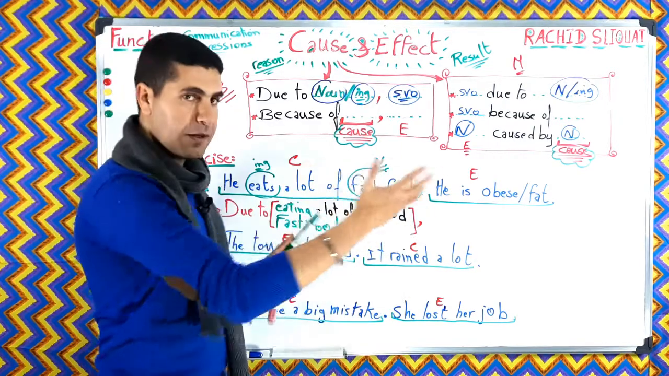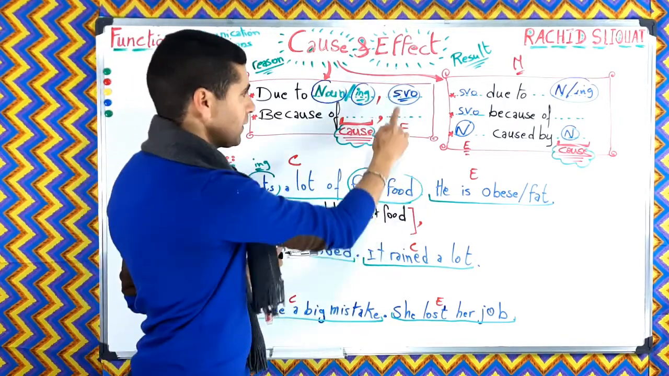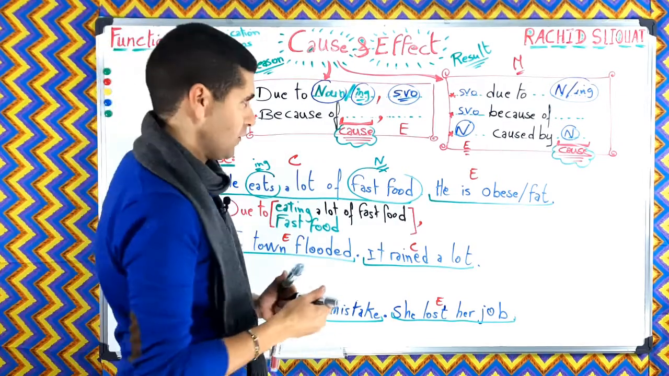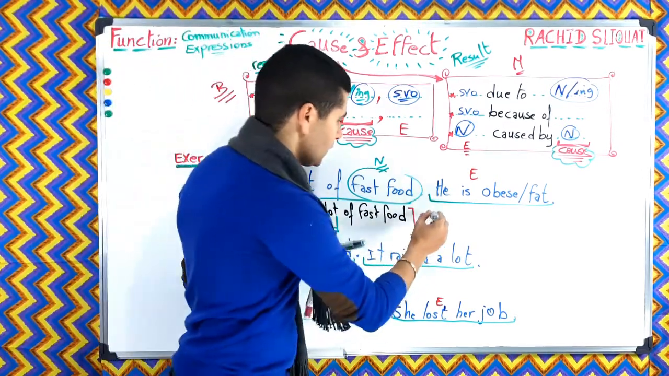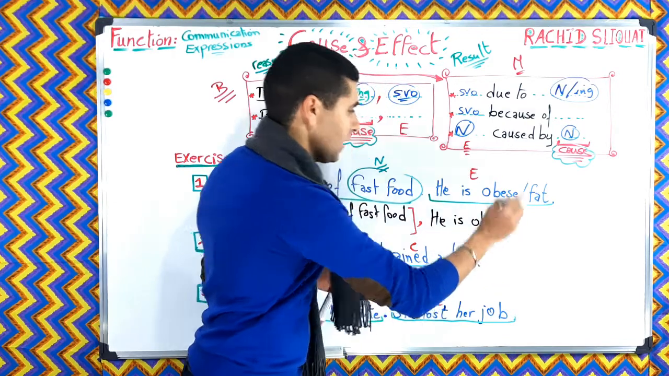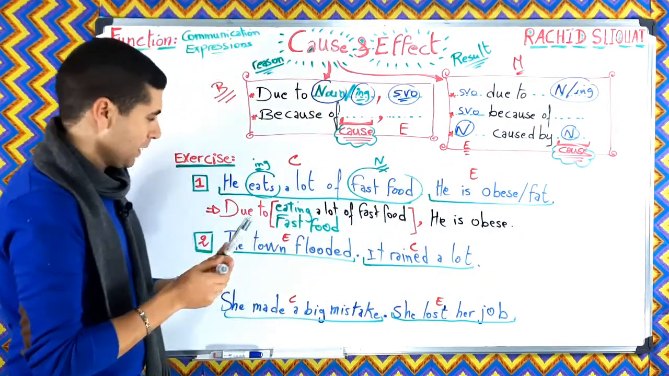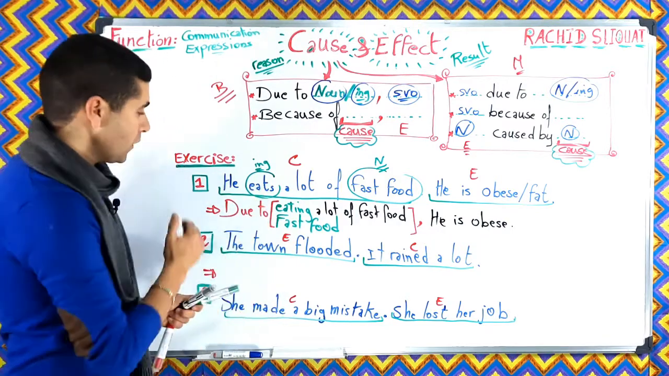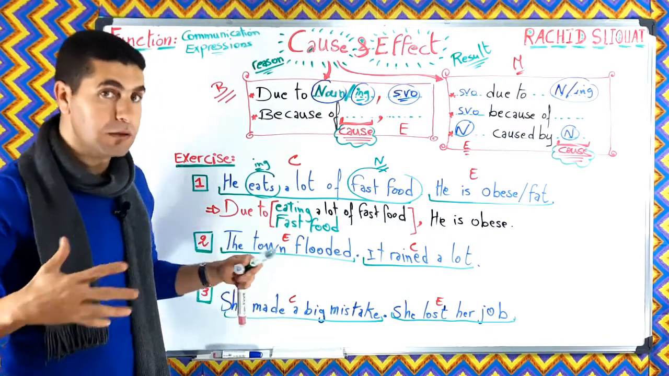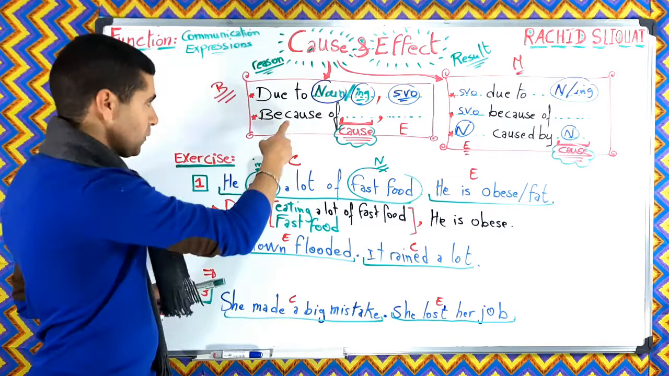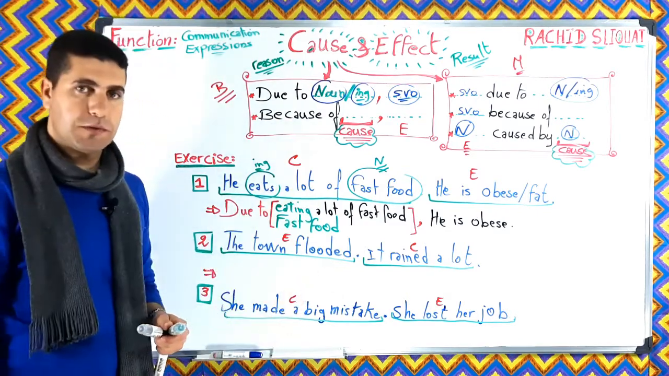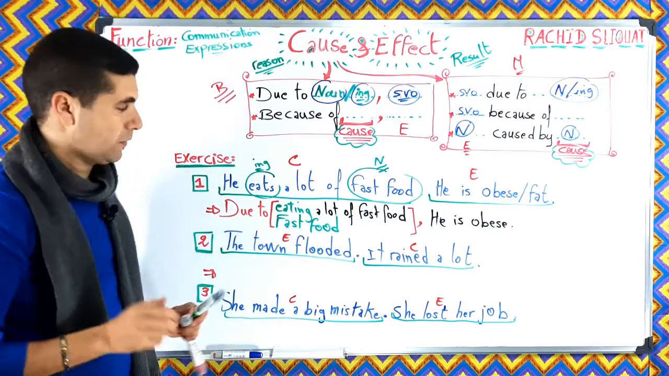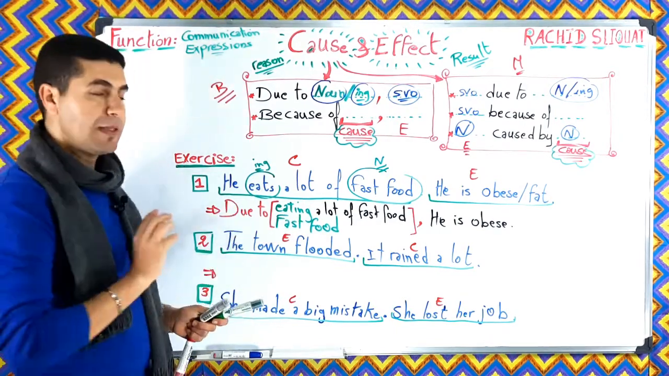Comma. We said that the second part, the effect, is SVO, subject, verb, object. The sentence doesn't change. So what is the sentence? He is obese. Or we can say he is fat, as I said, all right? So we can say due to eating a lot of fast food, he is obese, or due to fast food, he is obese. The same thing here, we can say because of eating a lot of fast food, he is obese, or because of fast food, he is obese, okay? So this is for ing and the noun.